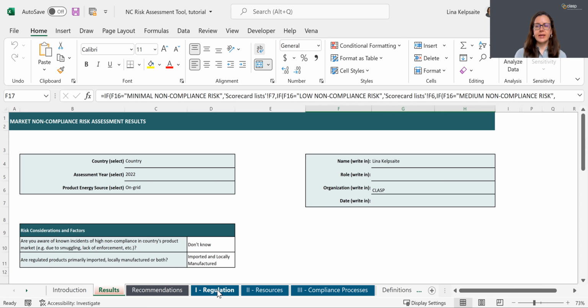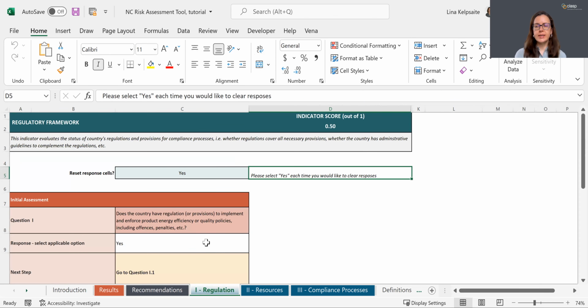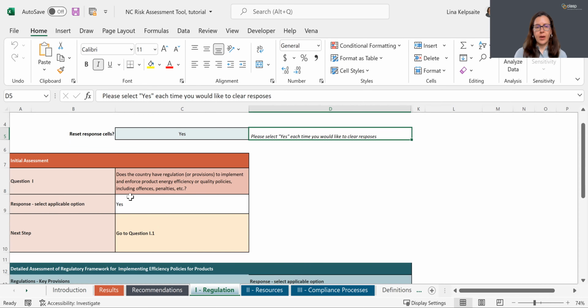Next, start assessment with responding to questions under the regulation indicator here, under regulation tab. First, go ahead and respond to initial assessment question, which will then prompt you to the next step here.